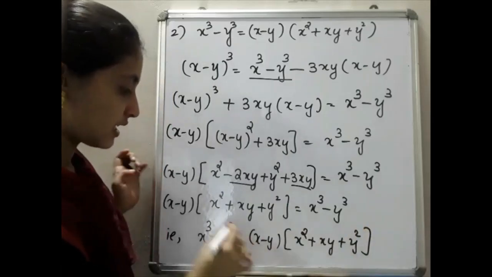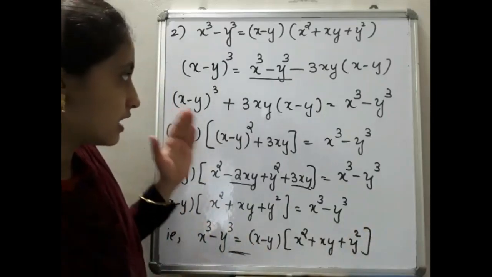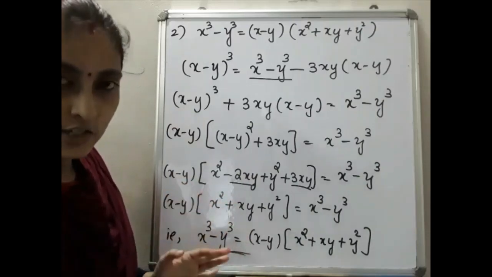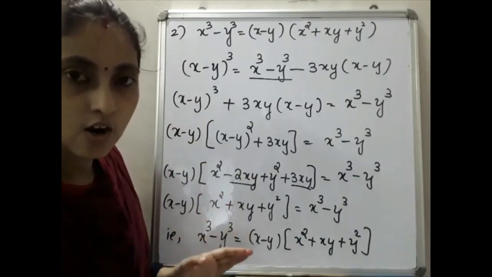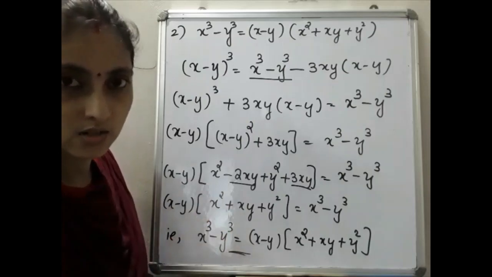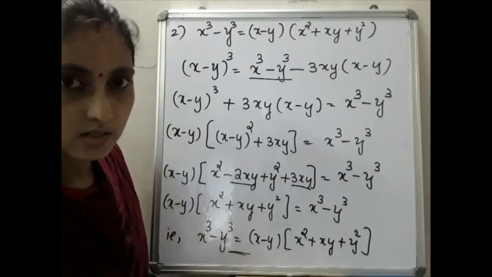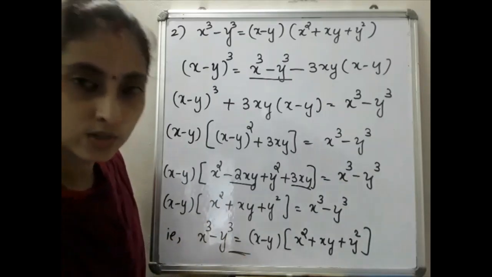After studying these two formulas, x cube plus y cube and x cube minus y cube, then only we have to go through the problems based on this. Otherwise we will not understand the problems. Clear? So shall we move to the next?